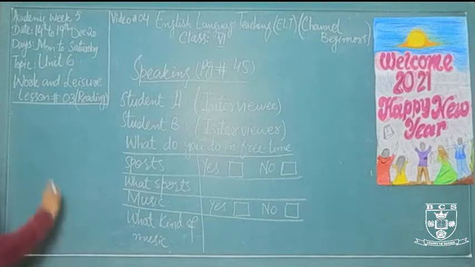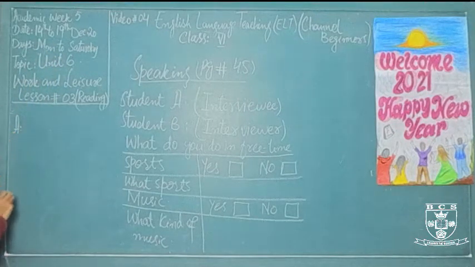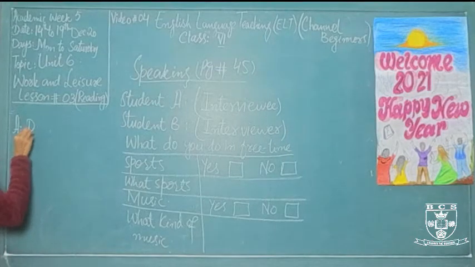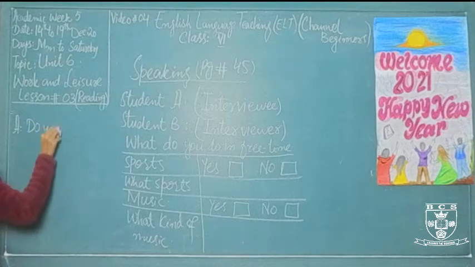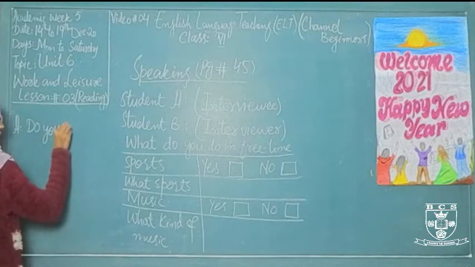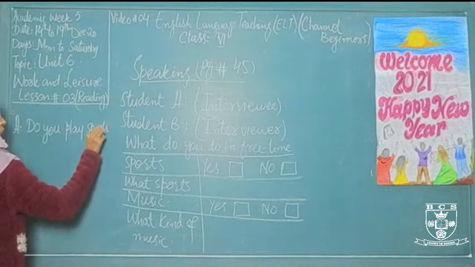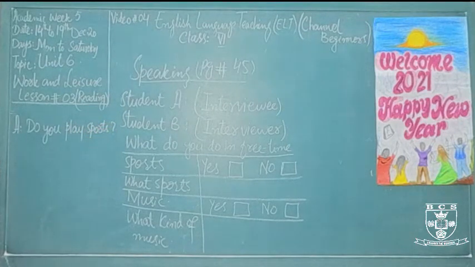What does student B do? The first is student A. He is asking student B, do you play sports? If student B plays sports, he will reply yes.